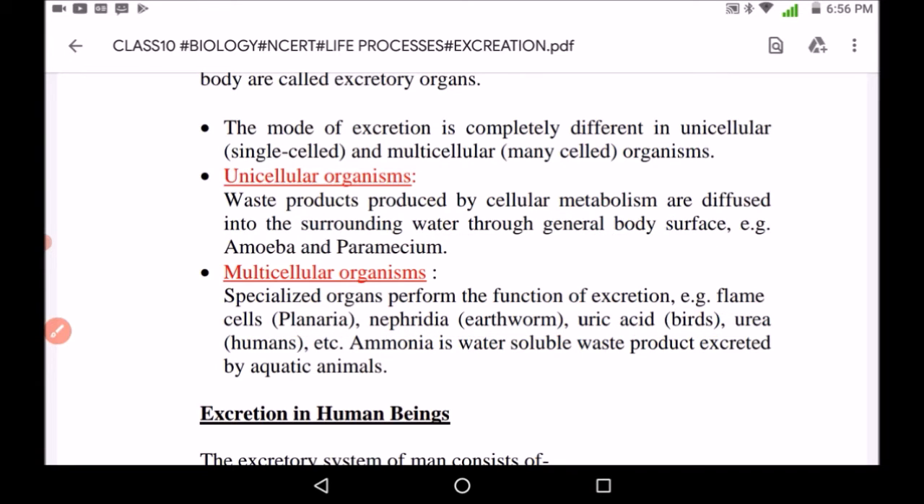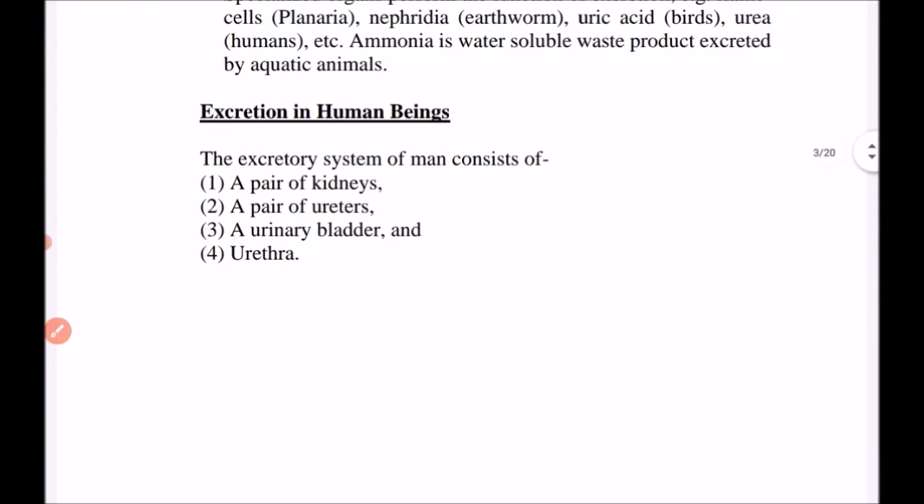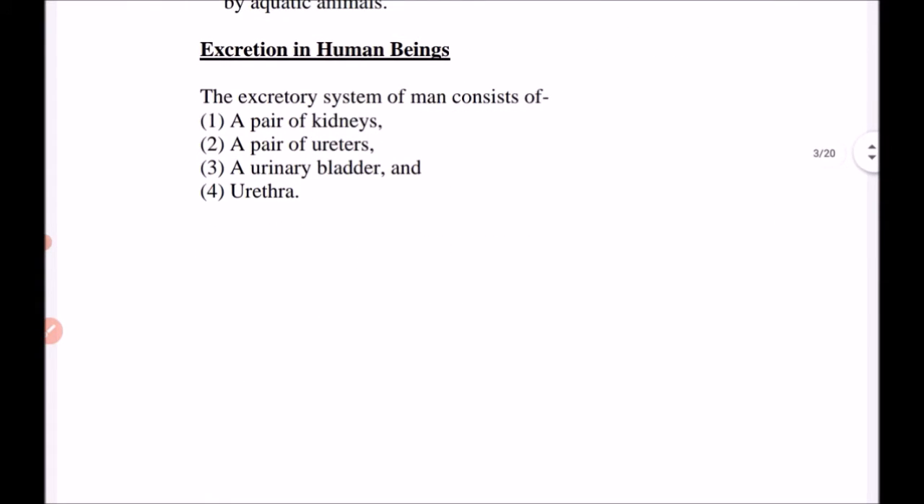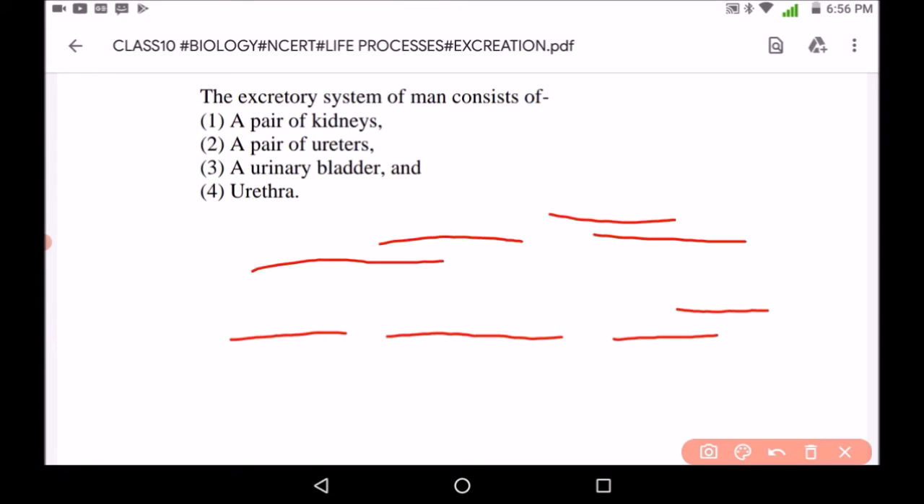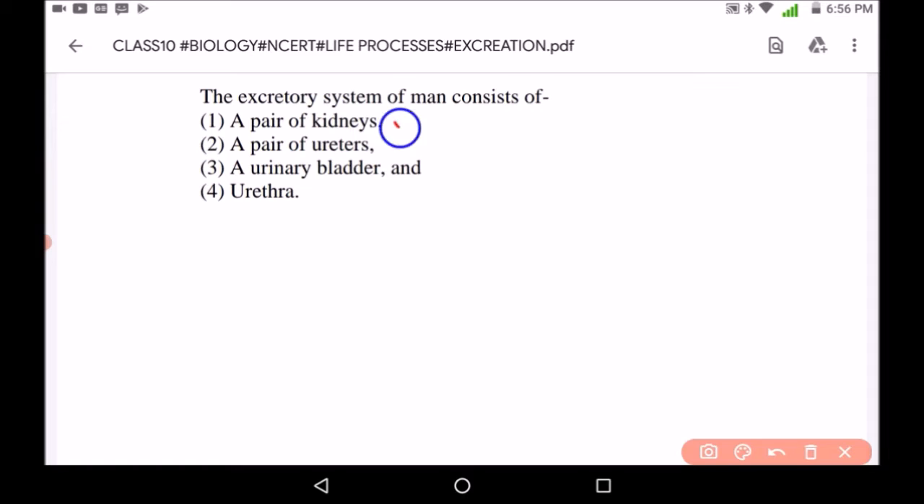Now we will study excretion in human beings. Similarly, there are various organs which are present for excretion in human beings. The excretory system of man consists of a pair of kidneys, a pair of ureters, third is the urinary bladder, and the urethra. These are the four organs which are present for excretion.